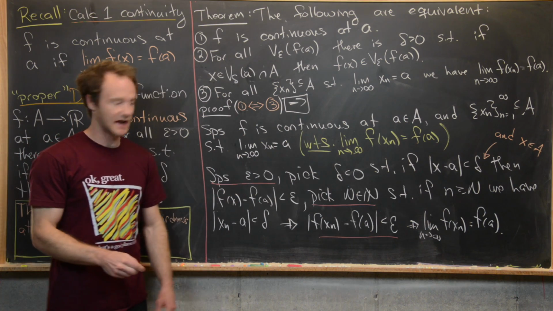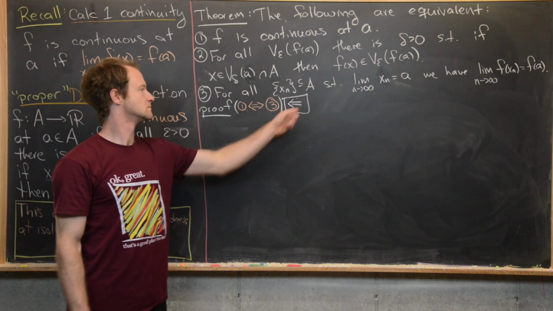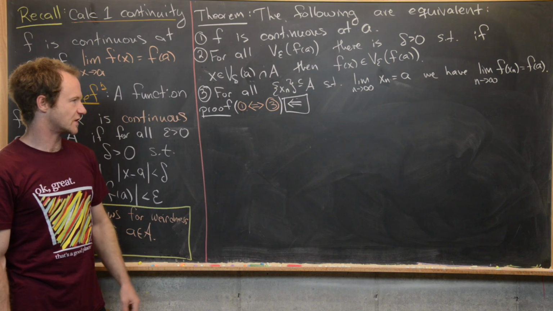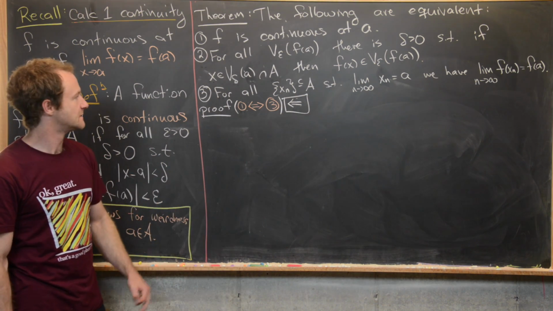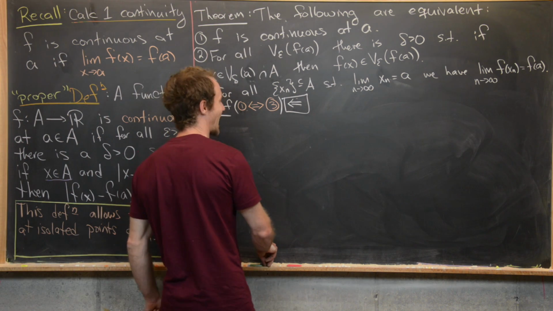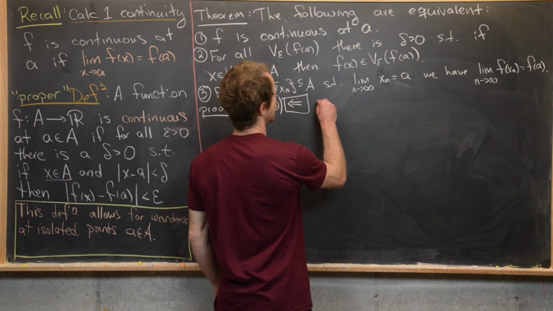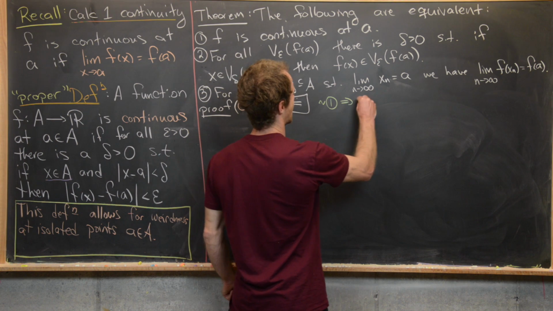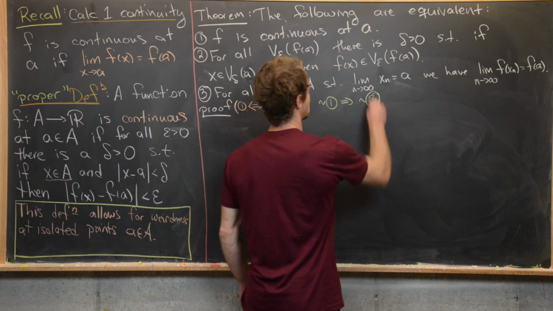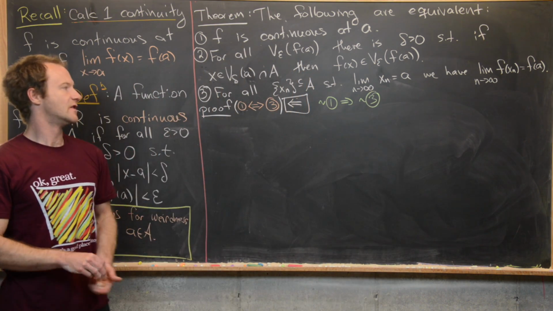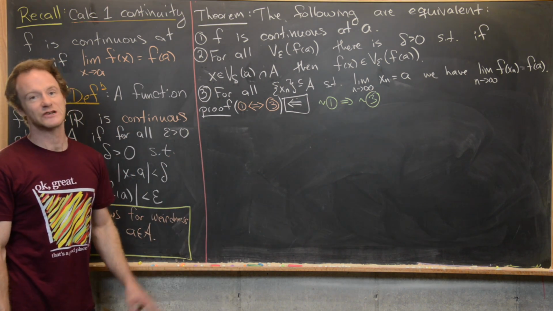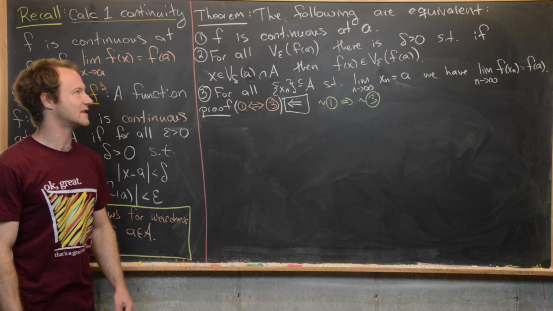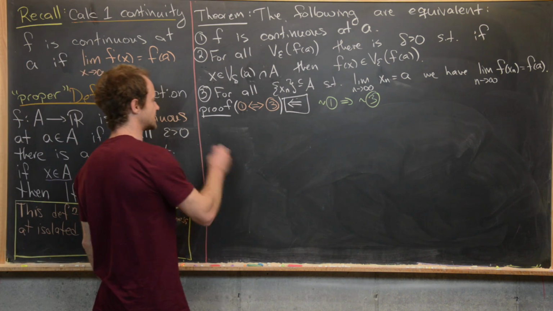Okay, let's look at the reverse direction. We're going to prove this reverse direction via the contrapositive. So in other words, what we will actually prove is not 1 implies not 3. That would be the contrapositive of the reverse direction, 3 implies 1. But this is a bit tricky because we have to negate the condition of continuity. So let's go ahead and do that.